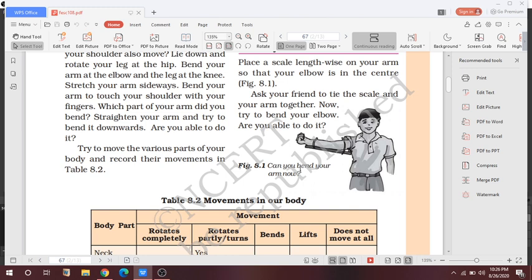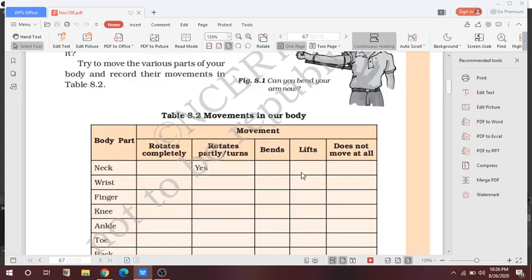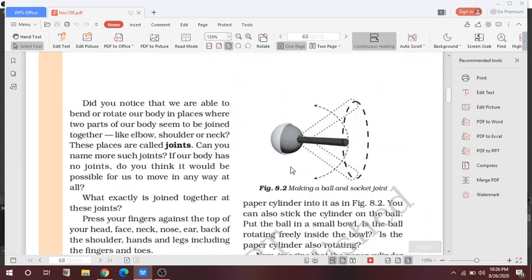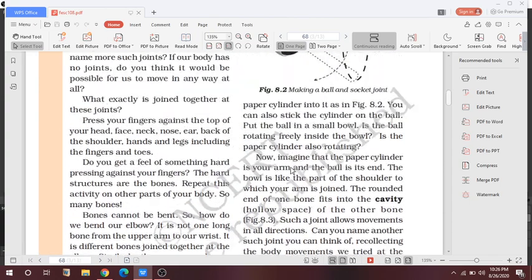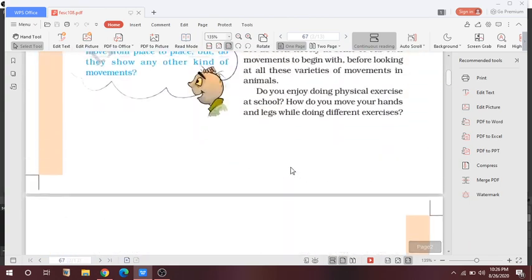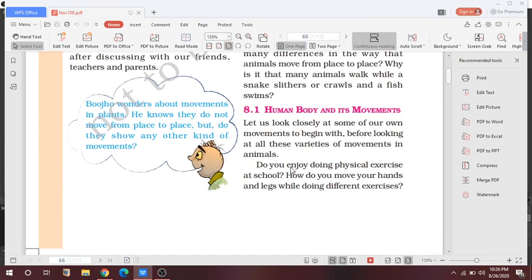Also the skeleton is made up of bones, cartilage, tendons, ligaments and many more. In this chapter we will study the bones and the joints. The different kinds of bones are joined together in a particular manner, and these joints facilitate various types of movements. In animals, bones, muscles and cartilage together make movement possible.